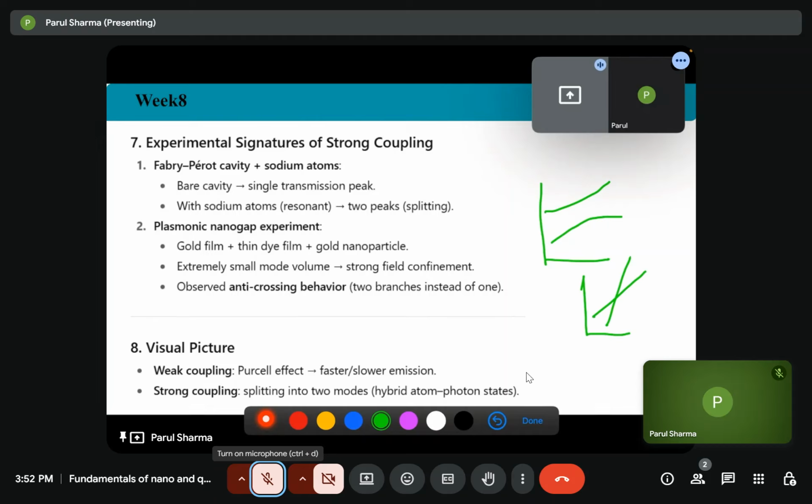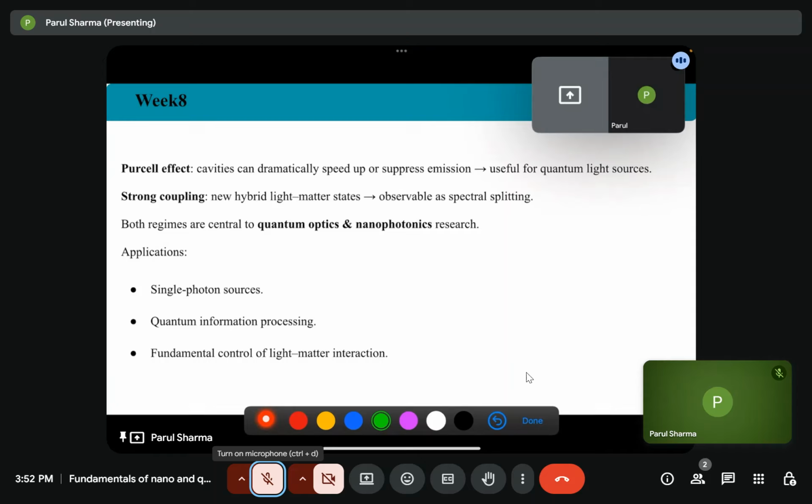So what is the visual picture of this? In case of weak coupling, we will have the Purcell effect, where we can have either faster emission or slower emission. In case of stronger coupling, there is splitting into two modes, that is, hybrid atom-photon states.